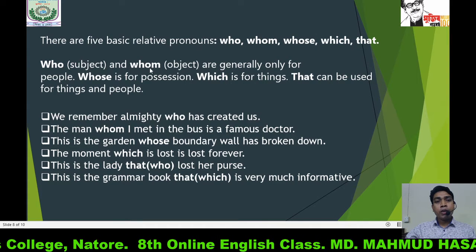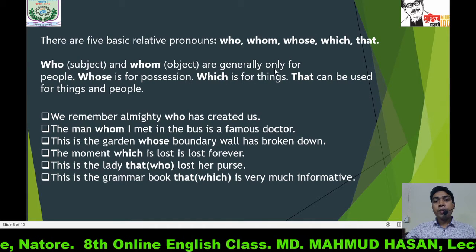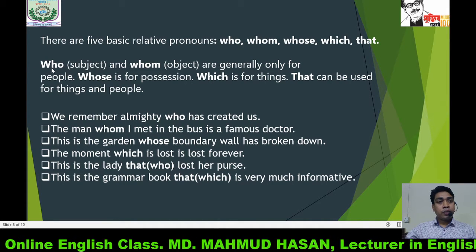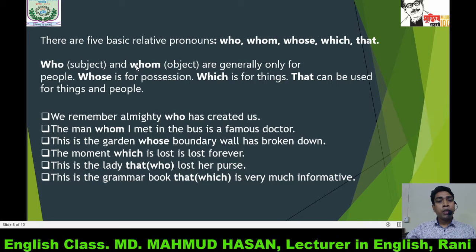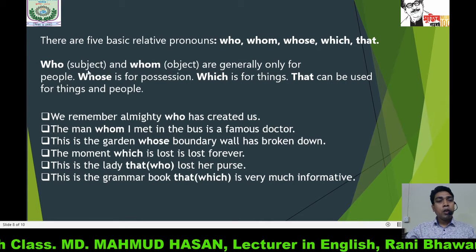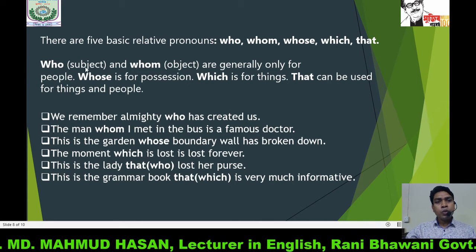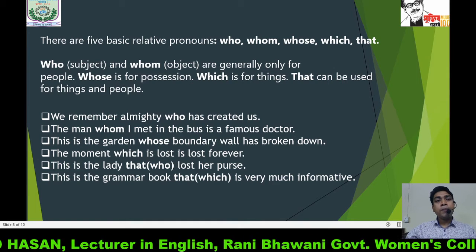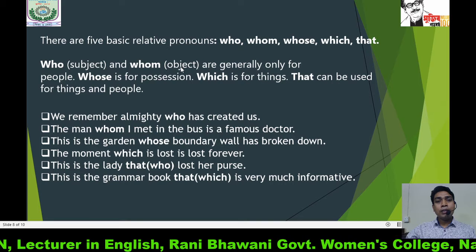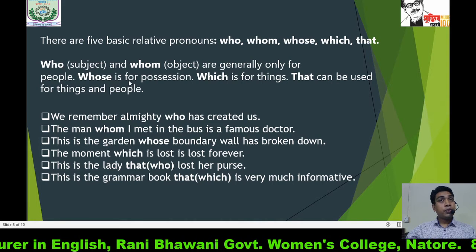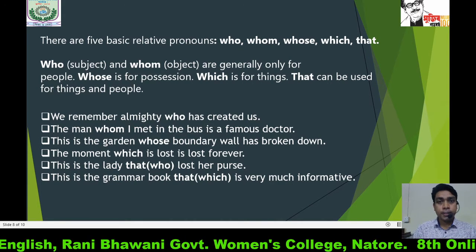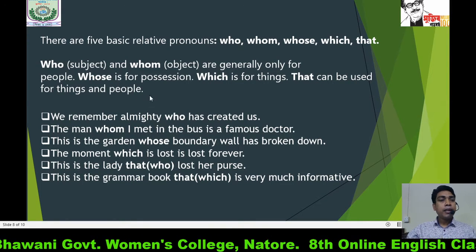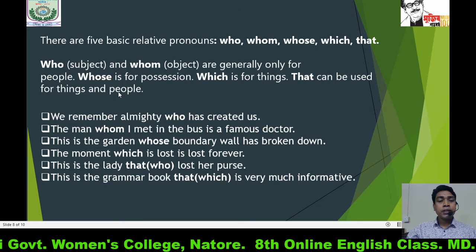Who and whom are generally only for people. The words who and whom are used generally only for people. Who is used as subject and whom is used as object. Whose is for possession. Which is for things, and that can be used for things and people.